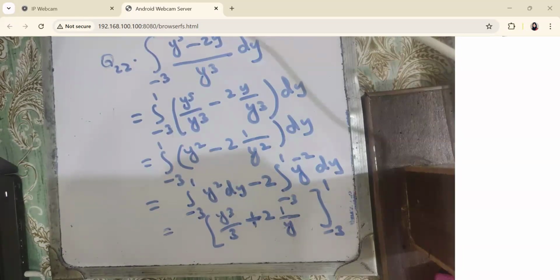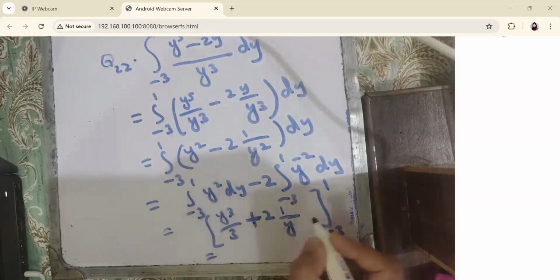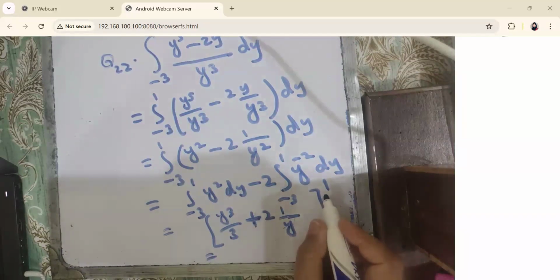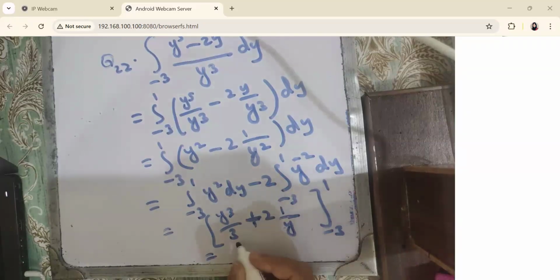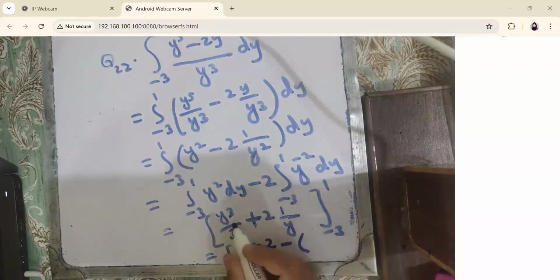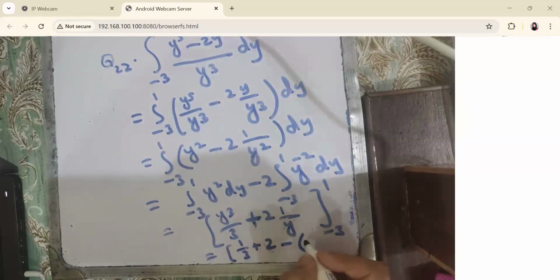I hope there is no confusion. Now we are going to apply the limits. First, we will apply the upper limit, and these are the values for which variable? Y. So we are going to substitute 1 in place of y. So it will become 1 by 3 plus 2 over 1, that is 2. Minus the lower limit. The lower limit is -3. Now I am going to substitute -3 in place of y.